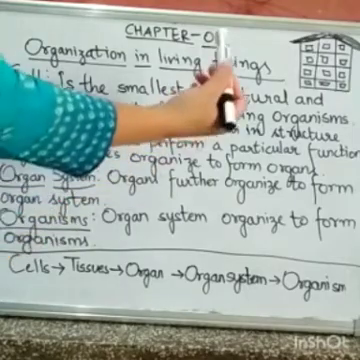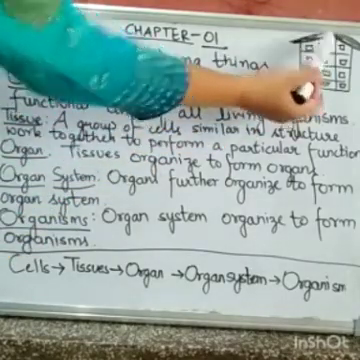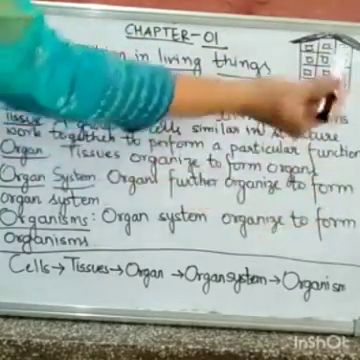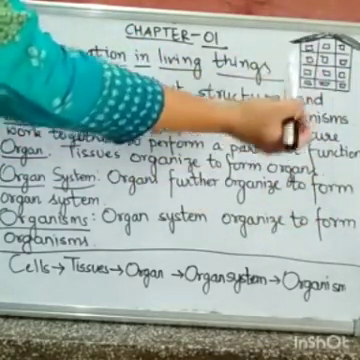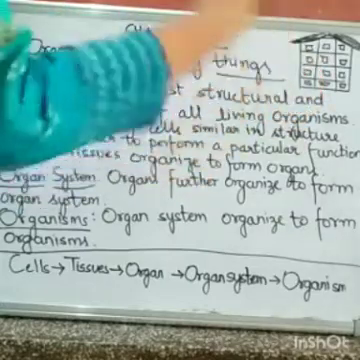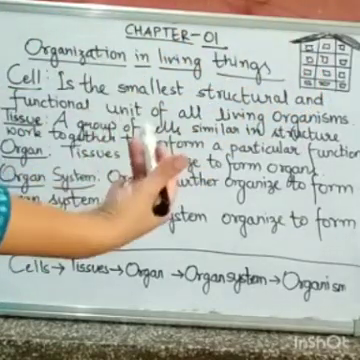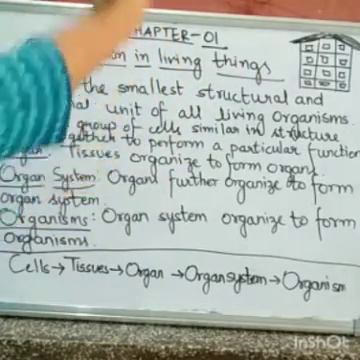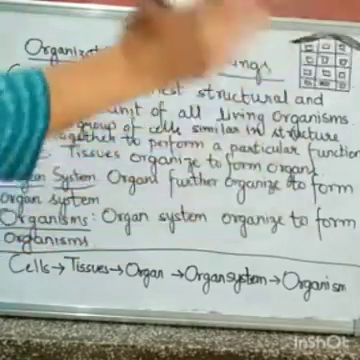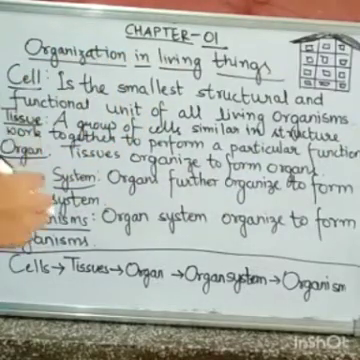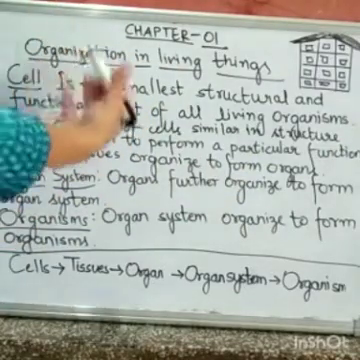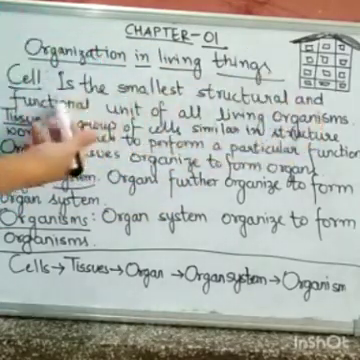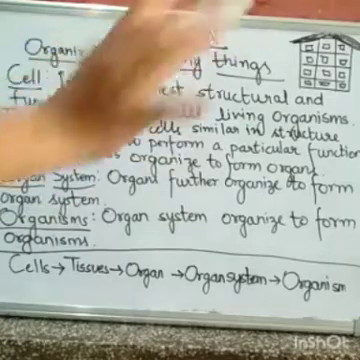Now students, you might have seen the construction of a building. Each building is made up of many bricks and each brick represents the unit of a house. Even our body is made up of basic units. Our body is made up of millions of basic units coming together. Now, cell is actually the basic unit, or we can say the smallest structural and functional unit of all living